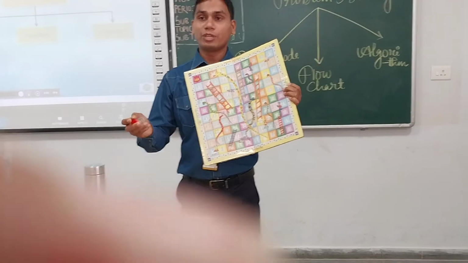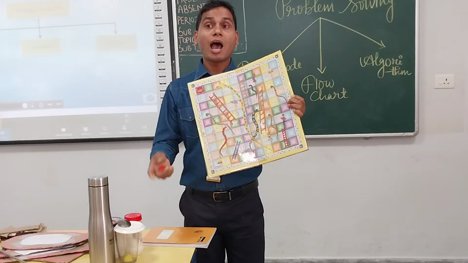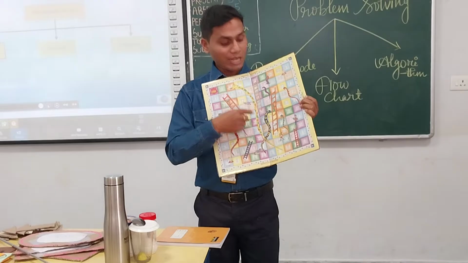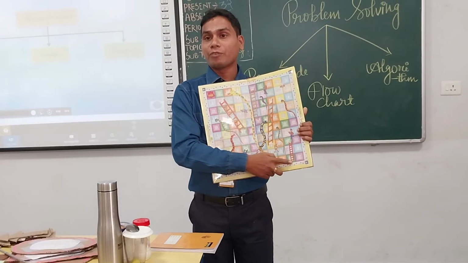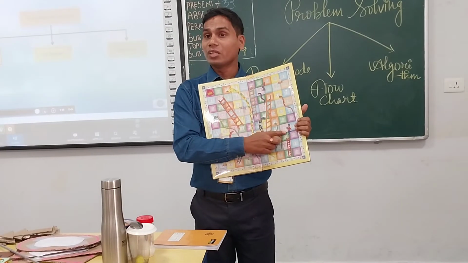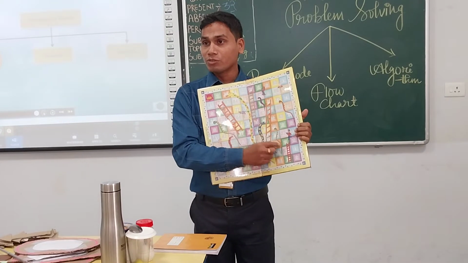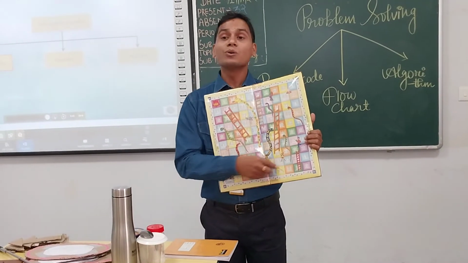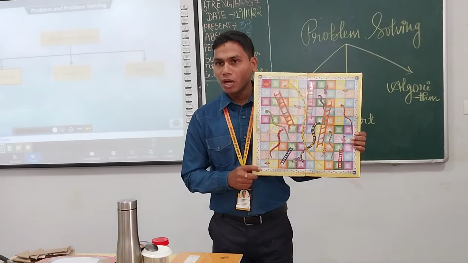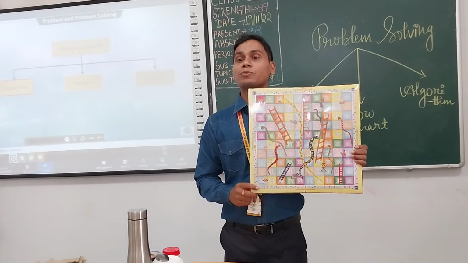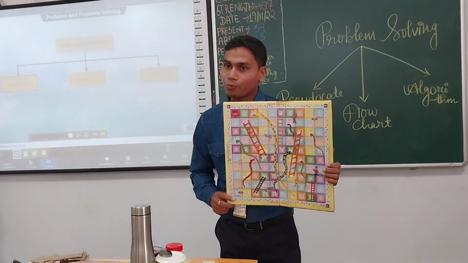First we throw the dice and according to the outcome we move. When a ladder comes, the button goes up. Yes, sir. When it comes to the snake's mouth, it comes down. So, is it also pseudocode or not? Yes, sir. Like this, using pseudocode also, we solve the problem.